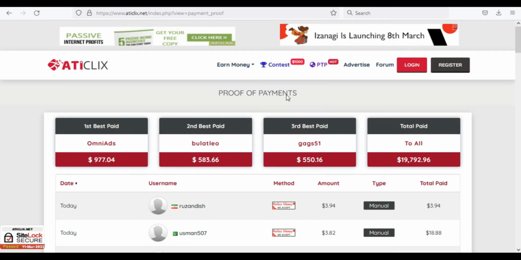Now this in front of you is some of the payment proof, so you can see for yourself how much people are earning from this platform. Just like you can see here, there's a vast number of people who are the highest earners, and when you take a look just below, you'll see the usernames of the people who have already been paid, and the more you scroll down you can tell that a lot of people have been paid by this website, which is excellent news if you ask me.